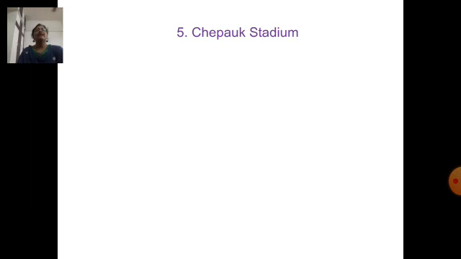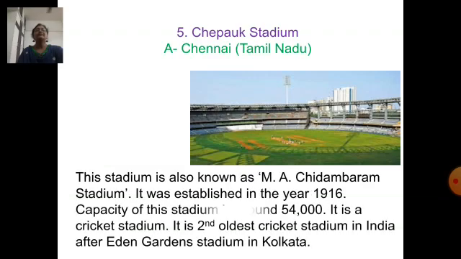Next question, where is Chepauk Stadium located? Chepauk Stadium is located in Chennai in the state of Tamil Nadu. This stadium is also known as M.A. Chidambaram Stadium. It was established in the year 1960. Capacity of this stadium is around 54,000. It is a cricket stadium. It is the second oldest cricket stadium in India after Eden Gardens Stadium in Kolkata.